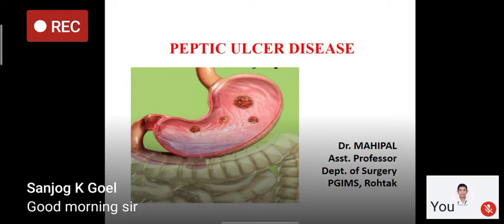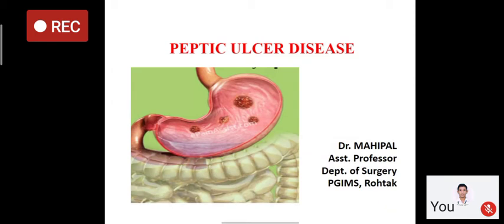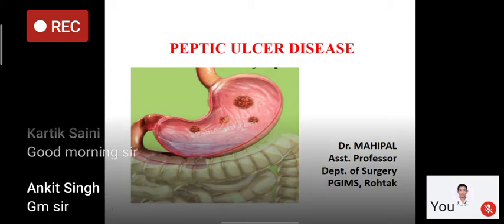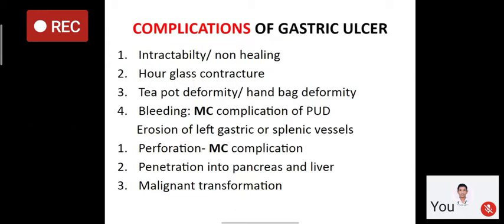Last time we discussed peptic ulcer disease. Now we will discuss the complications of peptic ulcer disease and the complications of surgeries related to it. There are a lot of complications of gastric peptic ulcer disease. There are two types of peptic ulcer, gastric and duodenal ulcer. First of all, we'll discuss the complications of the gastric ulcer.